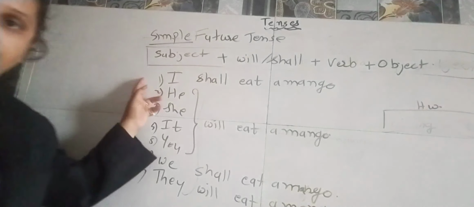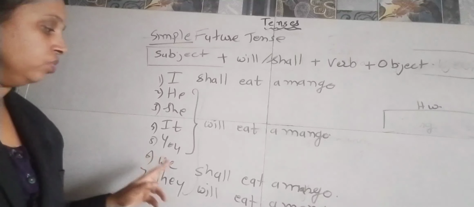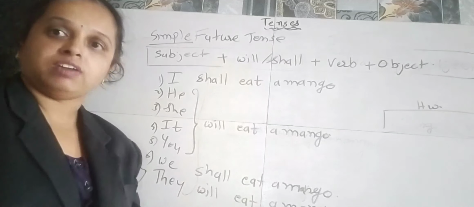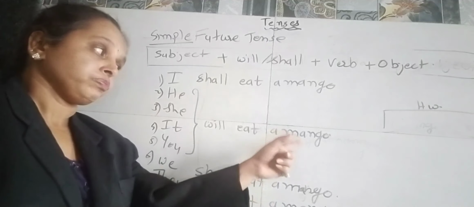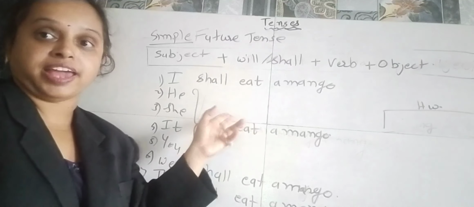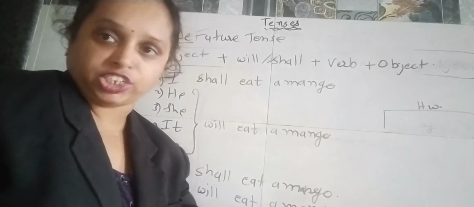So only for I and we are we going to use shall over here, and for the rest of the pronouns we are going to use will over there. I hope you have understood. We are using this tense for telling the future action.